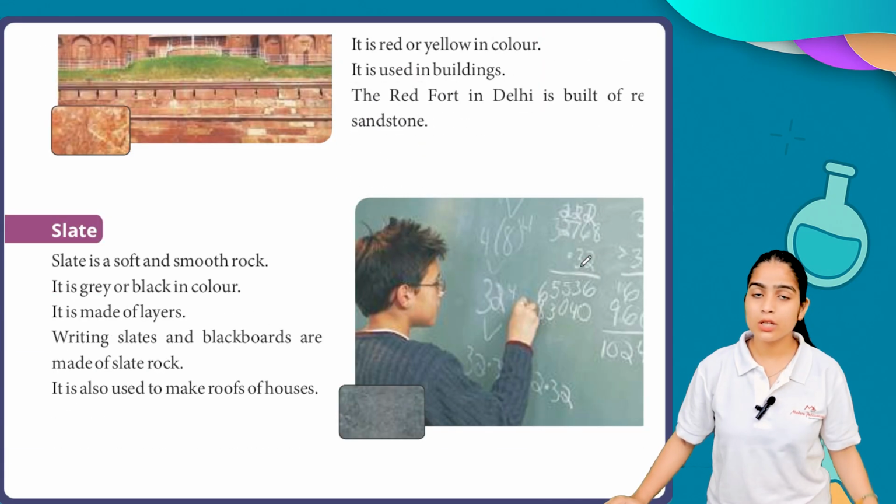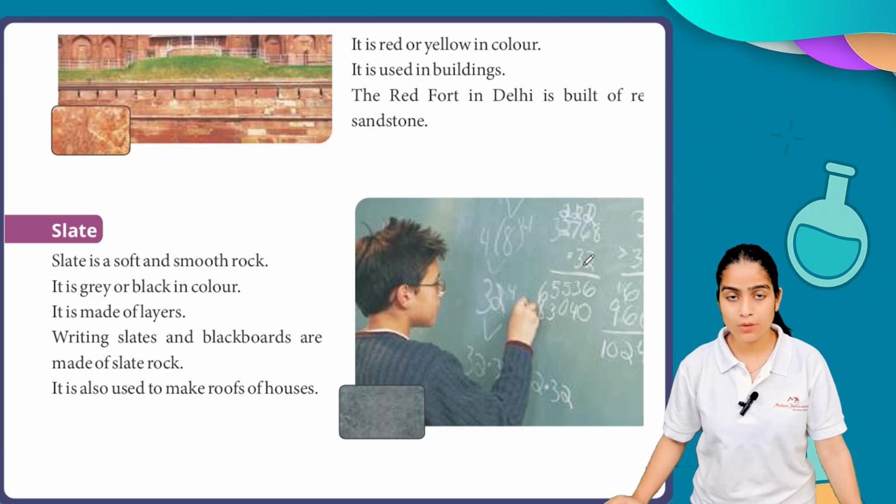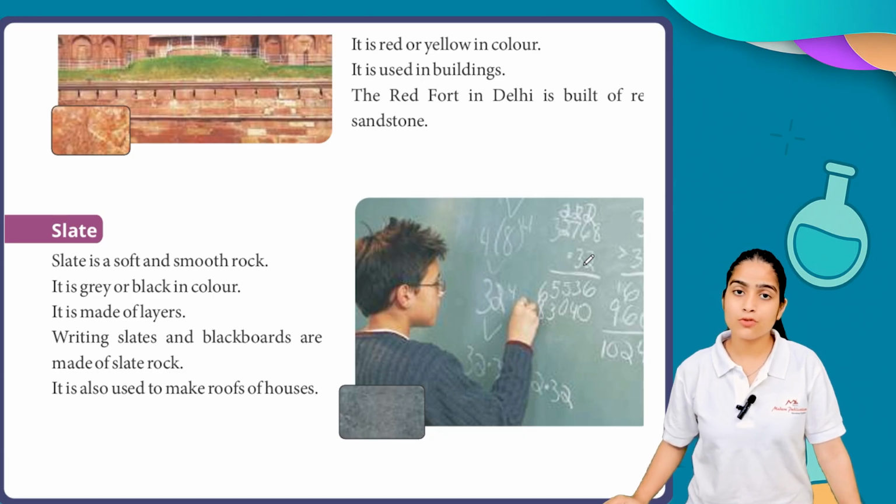Now we are going to learn about slate. Slate is a soft and smooth rock. It is grey or black in color. It is made up of layers. Writing slates and blackboards are made of slate rock. It is also used to make roofs of houses. It means slate is the stone you use to write on blackboards, and generally it has two colors, gray and black.